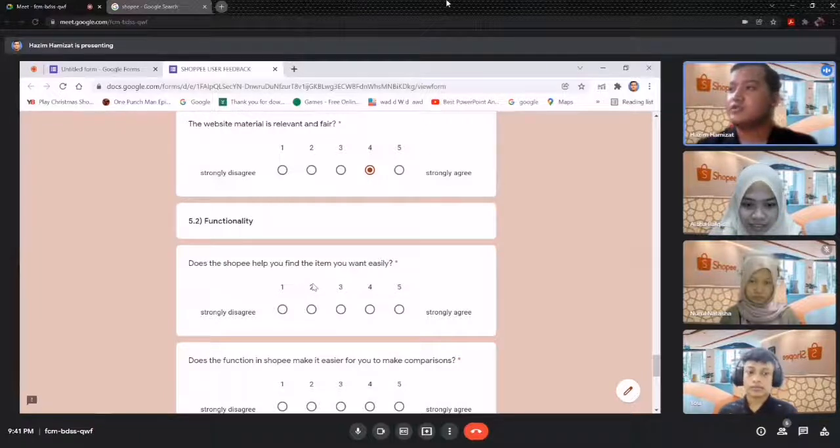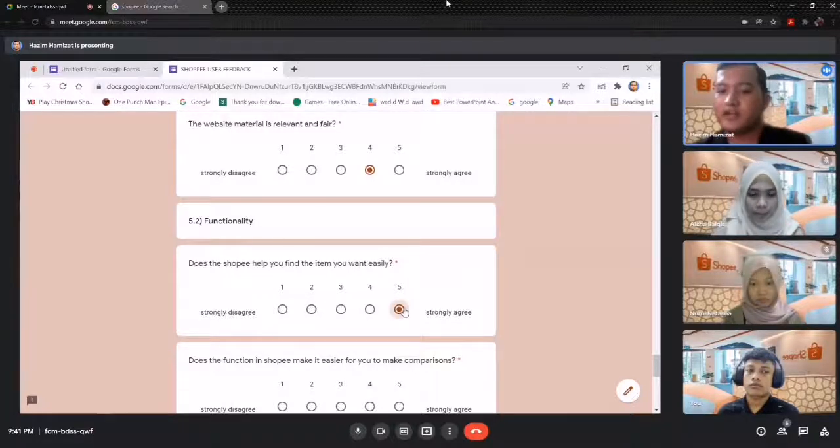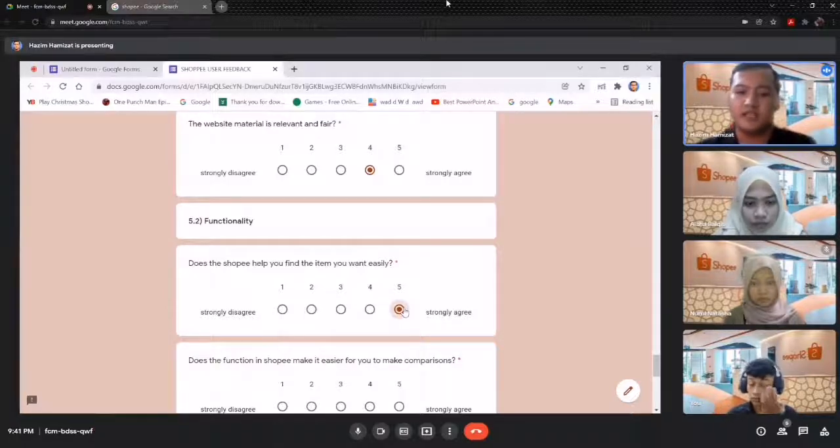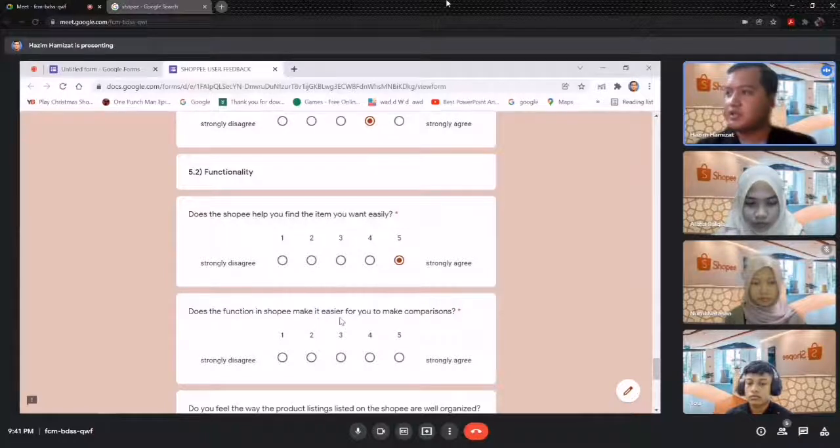Now I will continue with 5.2, which is functionality. So the first question asks, does the Shopee help you find the item you want easily? I choose 5 because we can find any product, as it shows us the various types of options advertised in the Shopee. And second one is, do the functions in Shopee make it easier for you to make a comparison? So I choose 4 because if we want to compare any product, we can only read the details given in any page of the product.